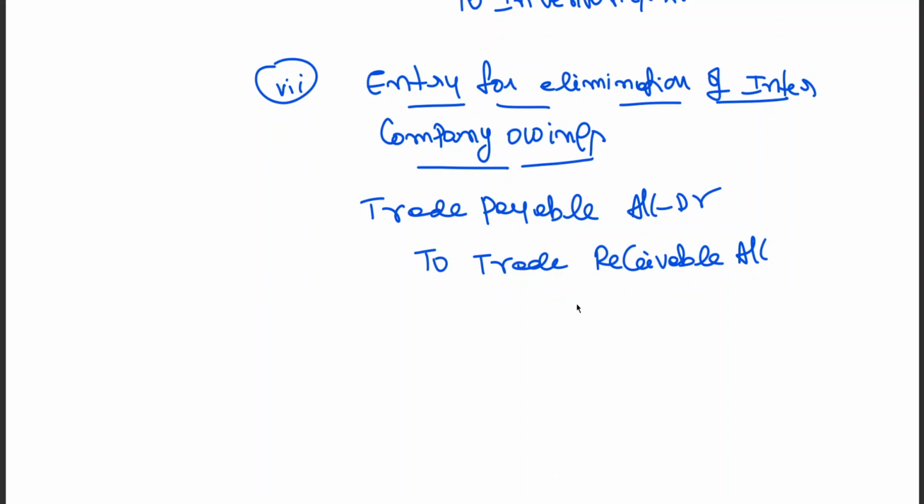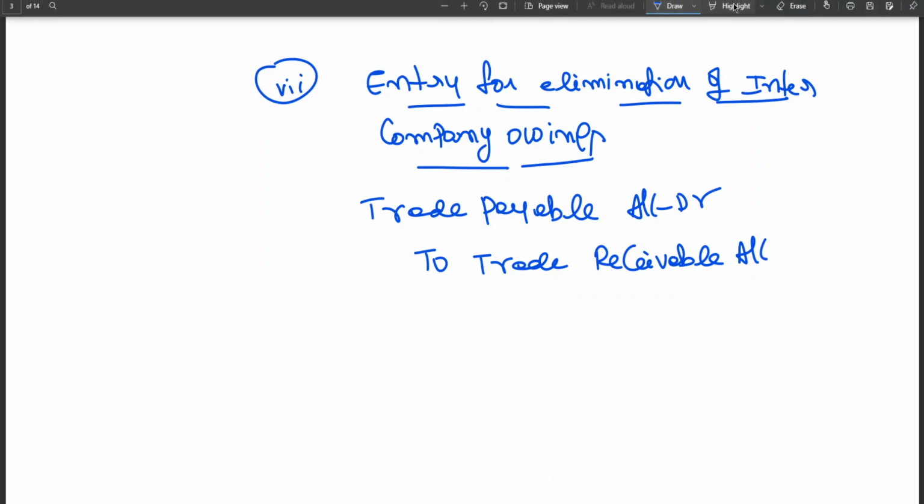So this is about the entries in the books of the transferee purchasing company when amalgamation is in the nature of merger.